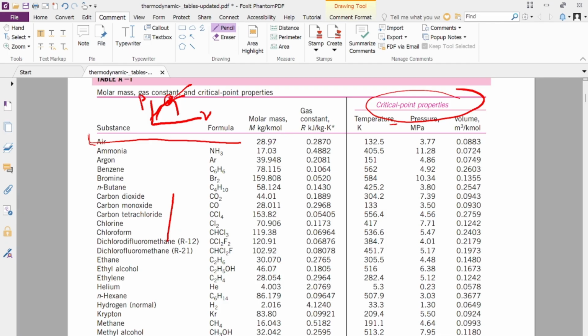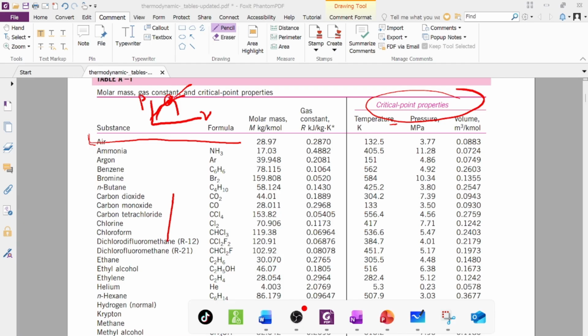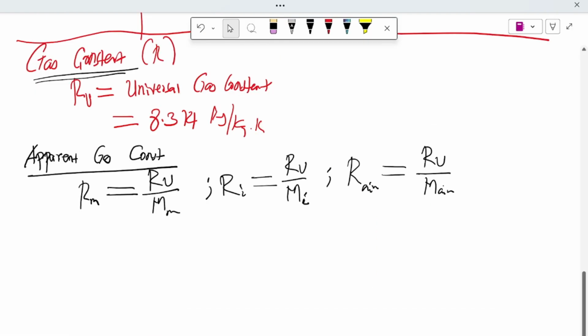The gas constant is 0.287 and the molar mass is 28.97. Let us use these values and calculate our gas constant.